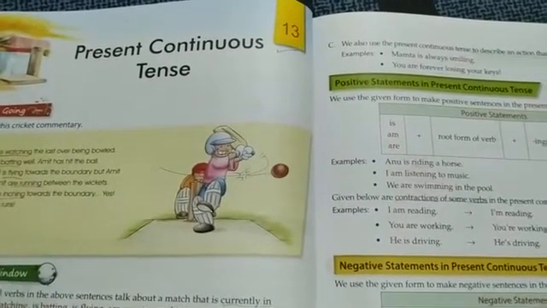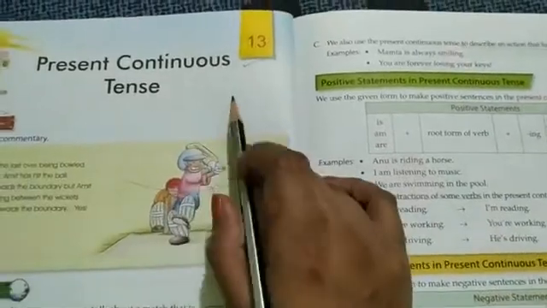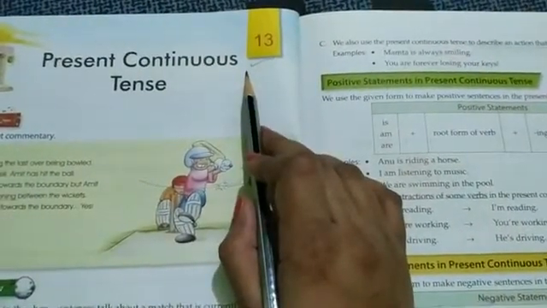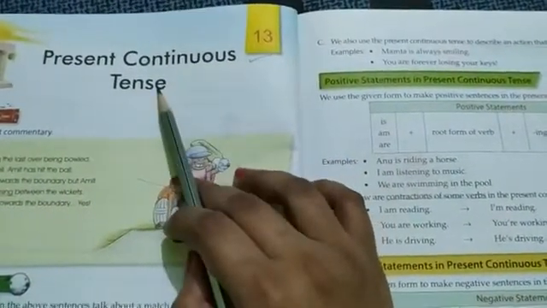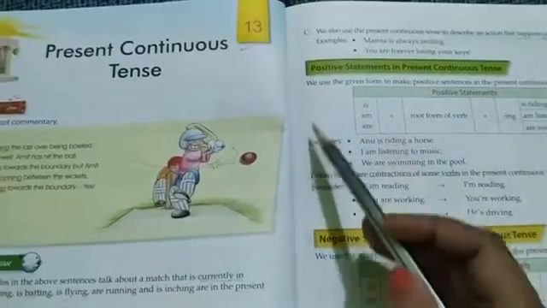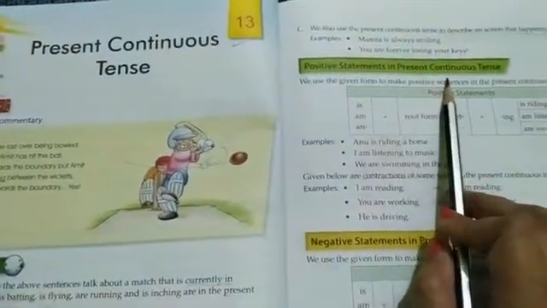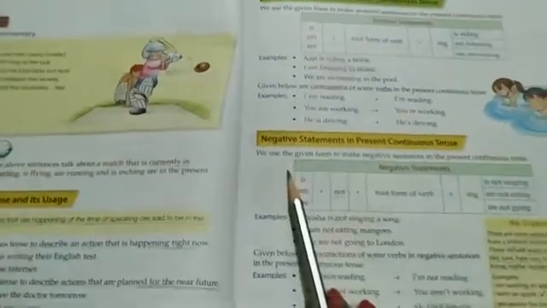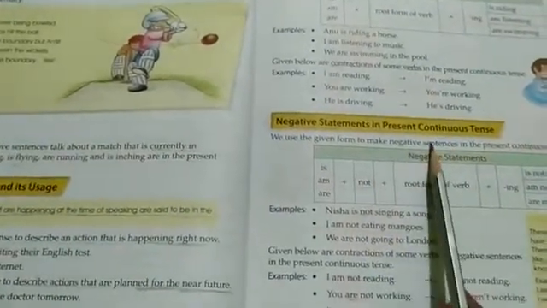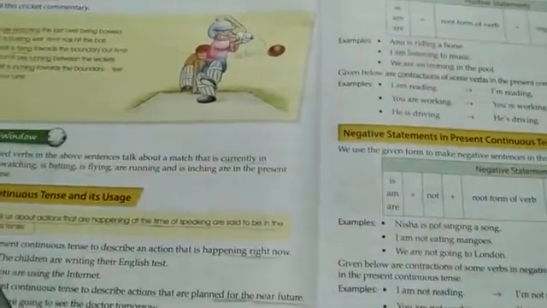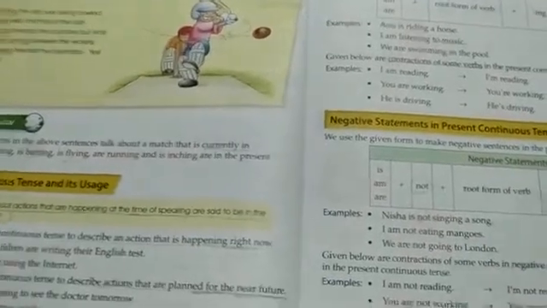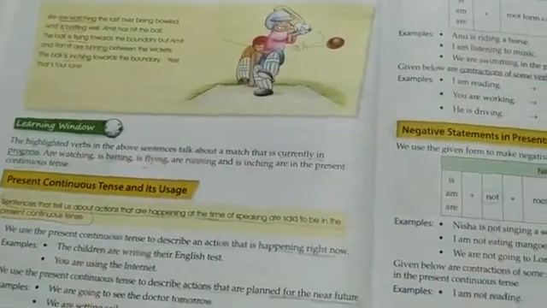So in the previous video, we have already started chapter 13, that is present continuous tense. We have discussed positive statements and negative statements in present continuous tense. We have learned the usage of present continuous tense.